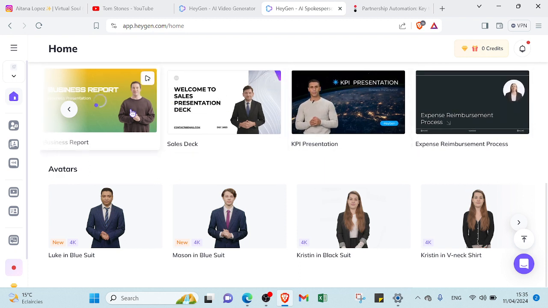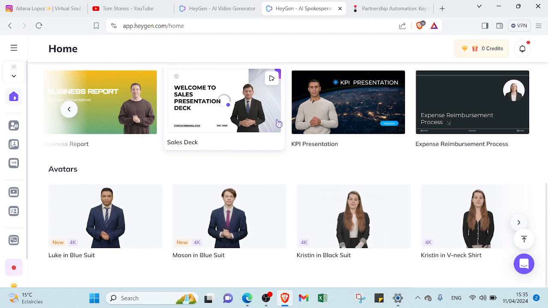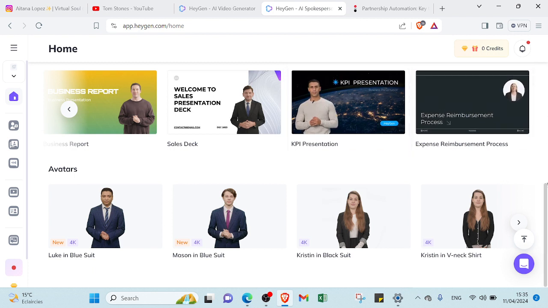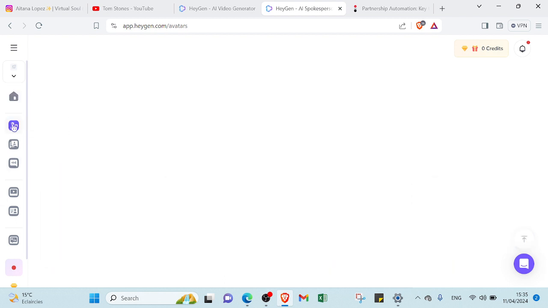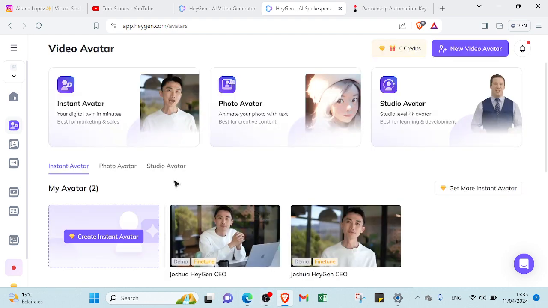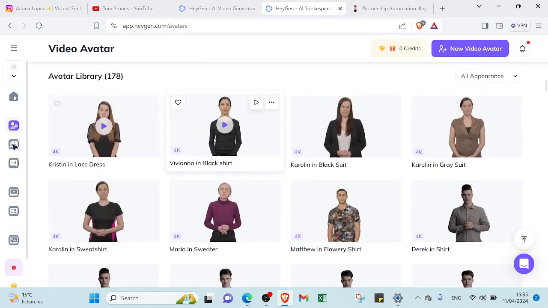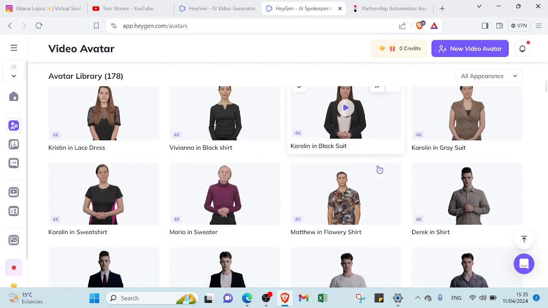As I mentioned, as you can see, there are various AI characters explaining or introducing topics on templates, so you can choose the one you want and then you can start. And if you want to create your own video, I mean on YouTube, you can just start with avatar, so you can choose by clicking here, video avatar. Then you can go to studio avatar and you will find various ones. If we scroll down more, you'll find various ones as I mentioned, so you can choose the one that suits you.